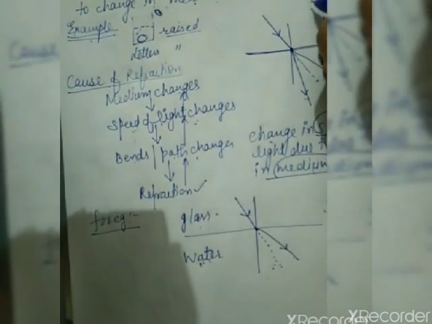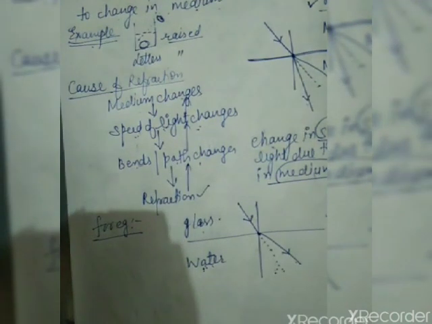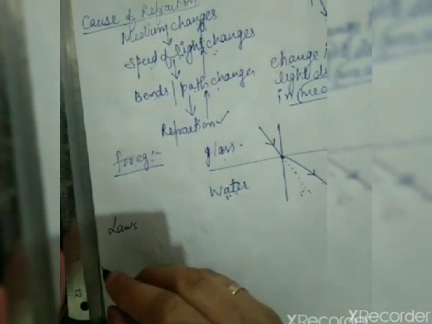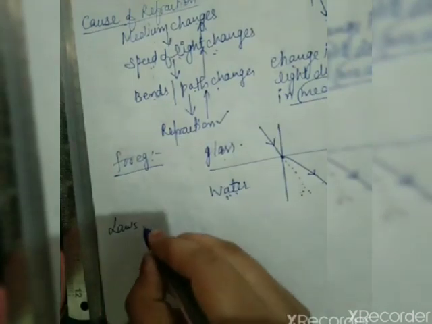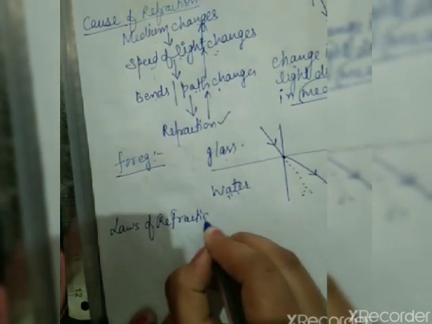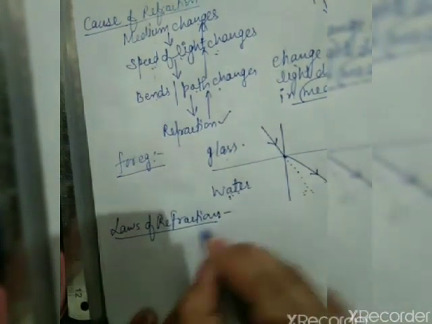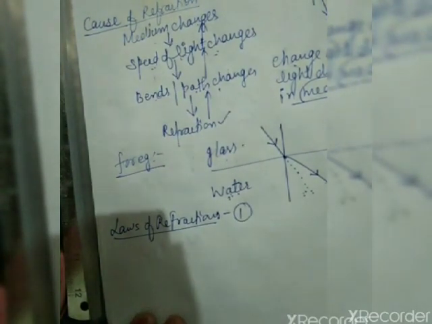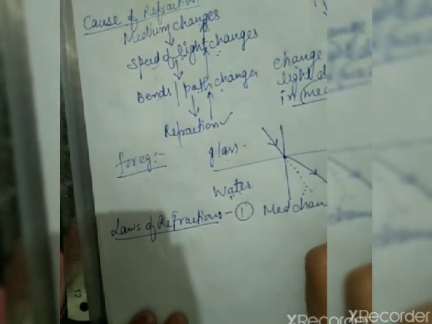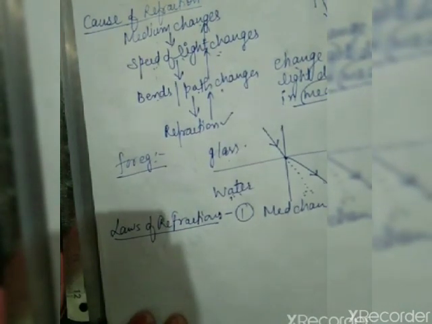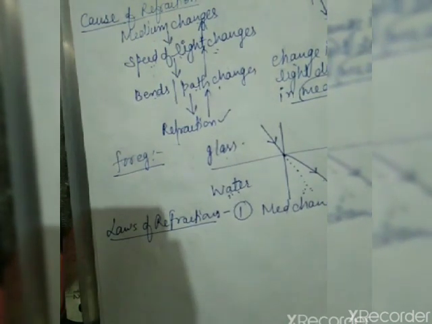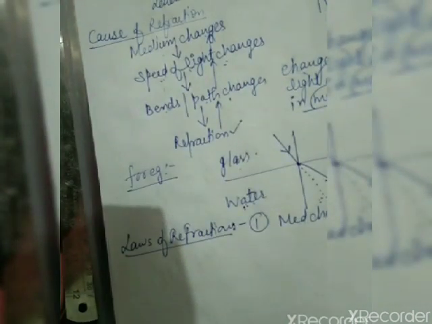Clear? Now we have to start with the various laws of refraction. Just like I have taught you the various laws of reflection, in a similar manner we will discuss today the laws of refraction. First one: when light changes its medium, the frequency of light does not change. Frequency is a term that is related with energy.